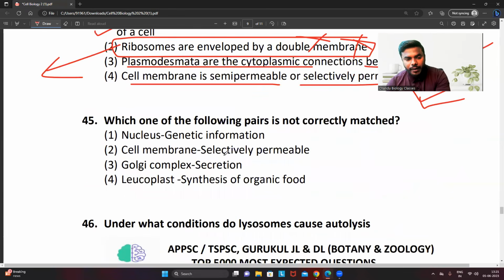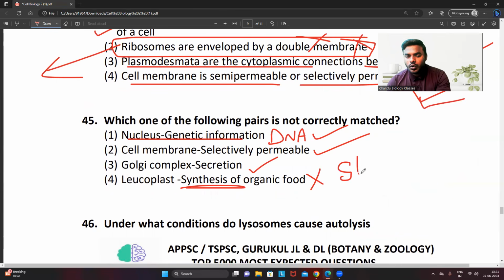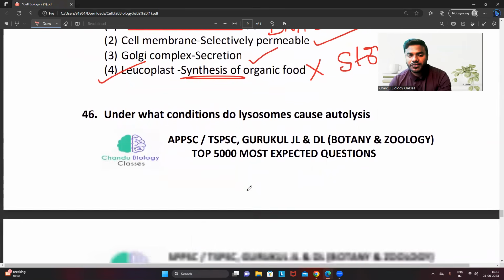Question number 45. Which one of the following pairs is not correctly matched? Nucleus contains genetic information, which is the DNA. Right. Cell membrane is selectively permeable. Golgi complex is involved in secretion. Absolutely true. Leucoplasts, they said synthesis. What I told you, leucoplasts do not contain pigment. If they do not contain pigment, how are they involved in synthesis? They are only meant for storage. So what will be the answer? Undoubtedly the answer will be 4.